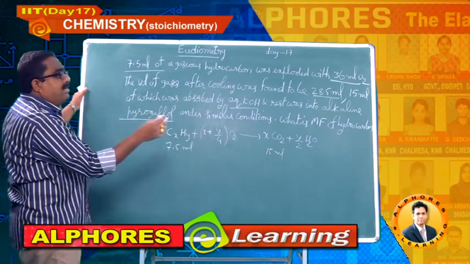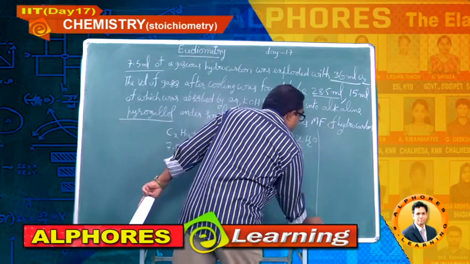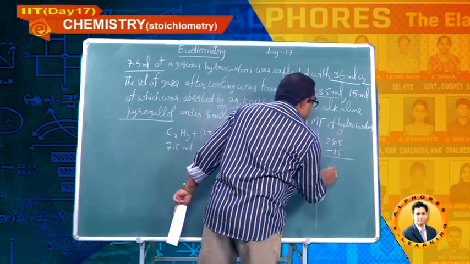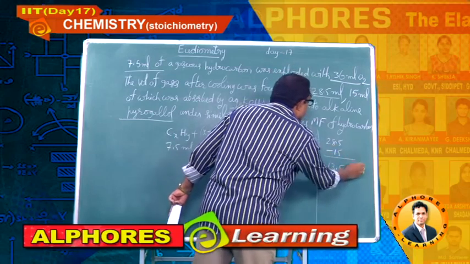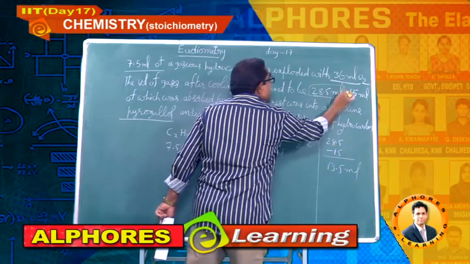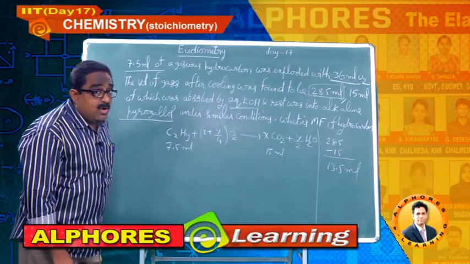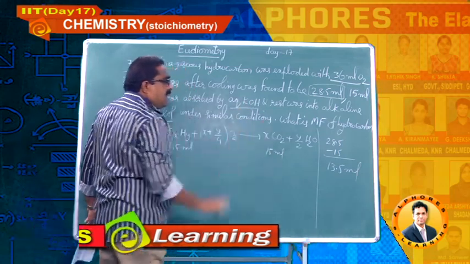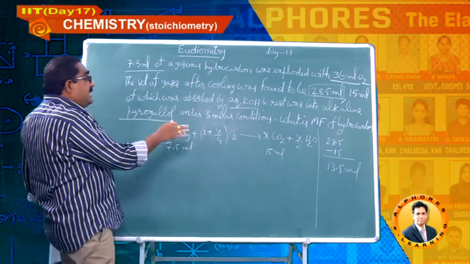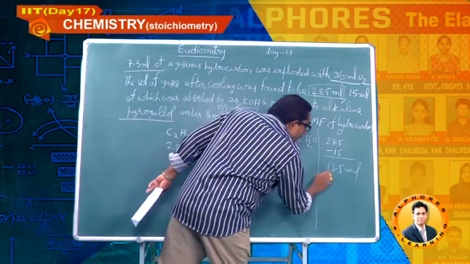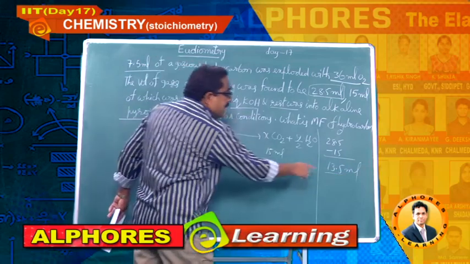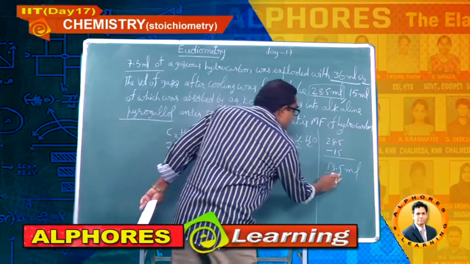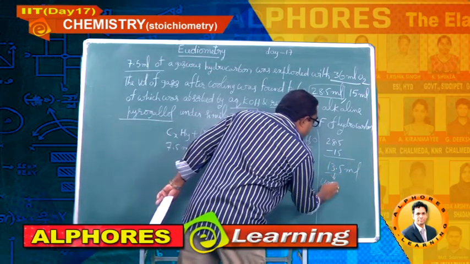I will do the calculation. Here I am writing 28.5 minus 15. How much? 13.5 ml. After the reaction, the volume of gases is 28.5. Out of that, 15 is absorbed by KOH, which is the volume of carbon dioxide. And the rest, the 13.5 ml, is unreacted oxygen.